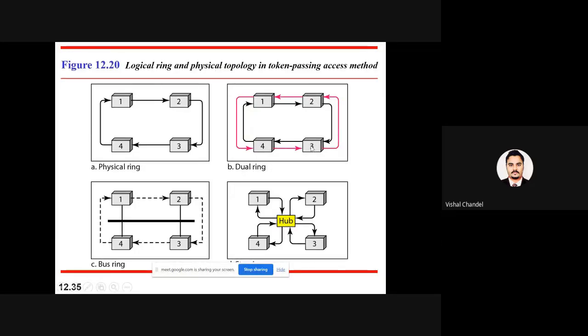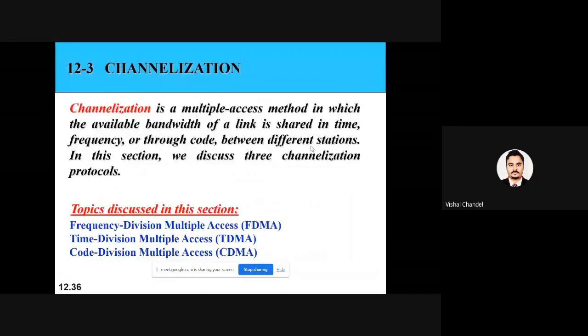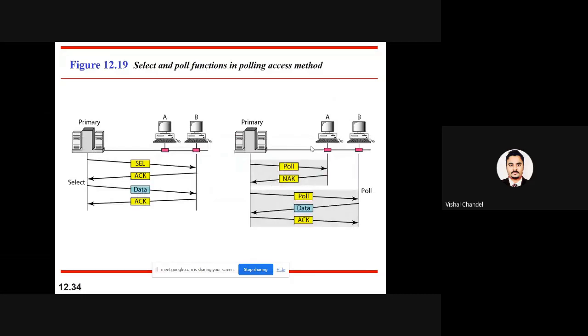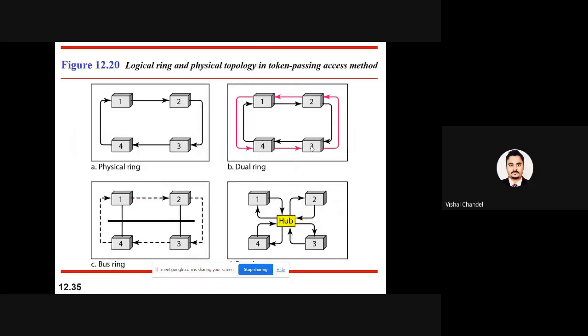Are you getting my point? Does anyone have any doubt regarding these 3 control methods? One is allocation by the user or mutual understanding of the students, that we call the reservation. Second, when as a channel allocator I am going to ask for a reply from the stations, if they are giving a positive acknowledgement or a negative acknowledgement, this will be the polling method. And in the token ring, in the morning I started a token.